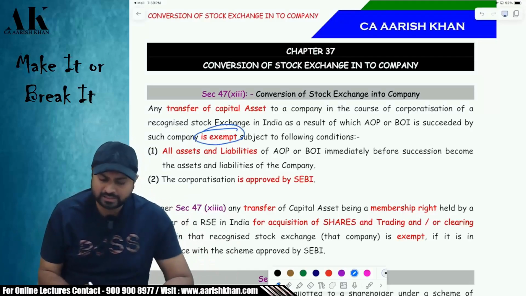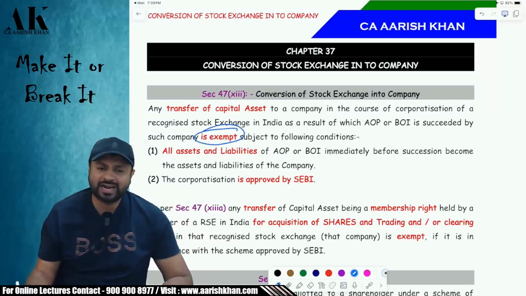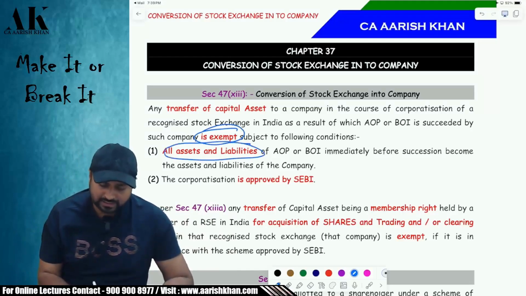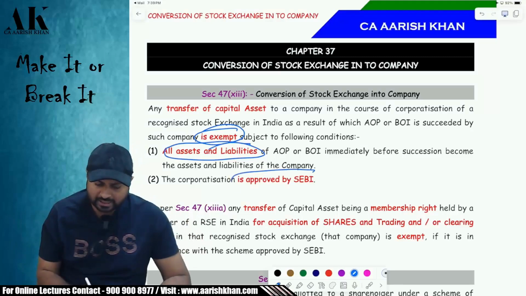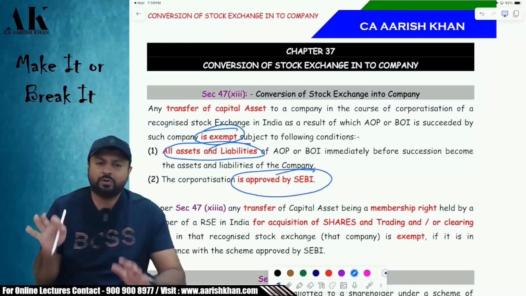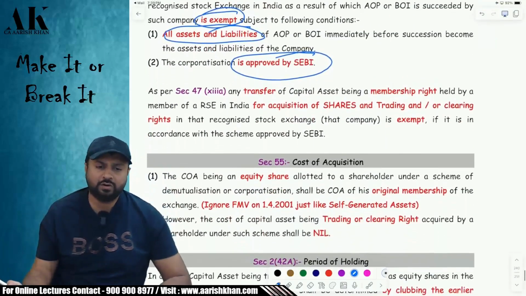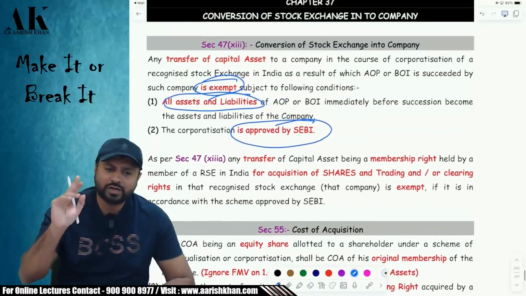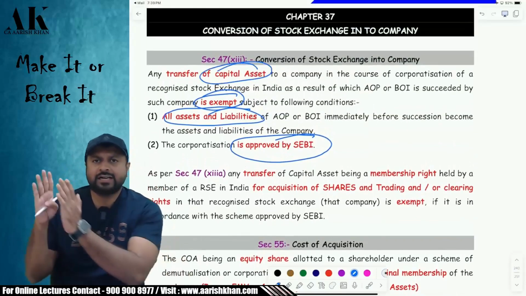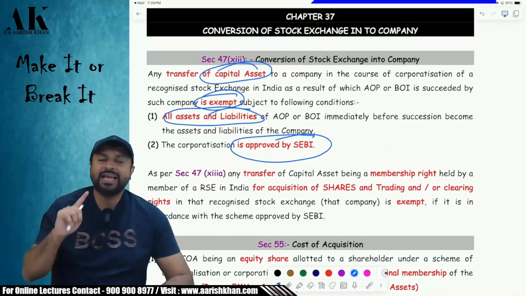So, if an AOP/BOI which is a stock exchange is getting converted into a company, it is exempt under income tax law, provided two conditions are fulfilled. First, all the assets and liabilities of the AOP/BOI should be transferred to the company. Second, such conversion should be approved by the Securities and Exchange Board of India. If these two conditions are fulfilled, whatever assets are transferred by the AOP to the company are exempt.